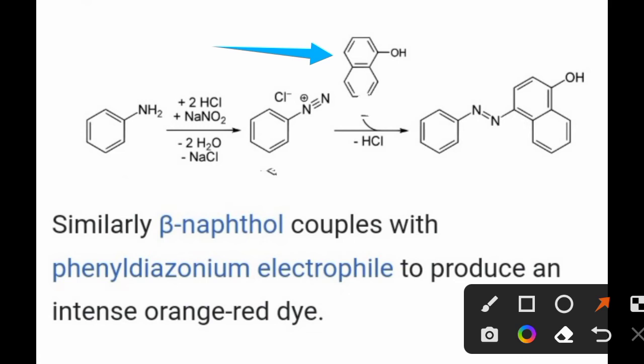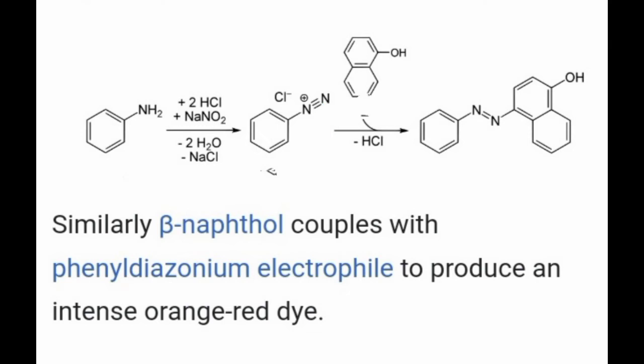This para position carbon gets bonded with this nitrogen, which gives rise to the formation of this intense orange red dye compound.